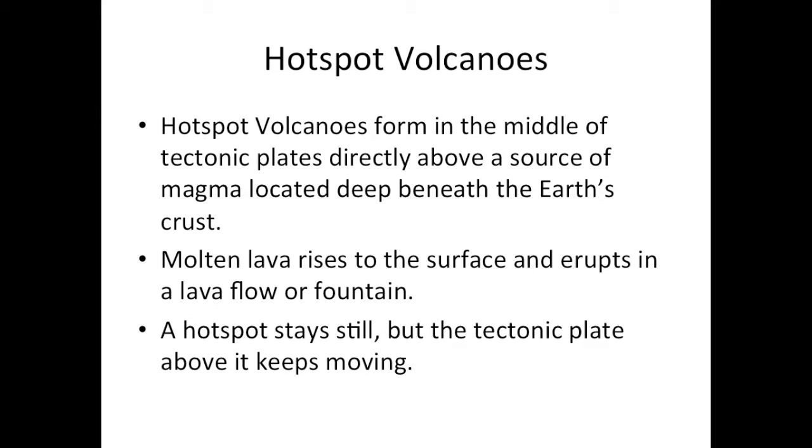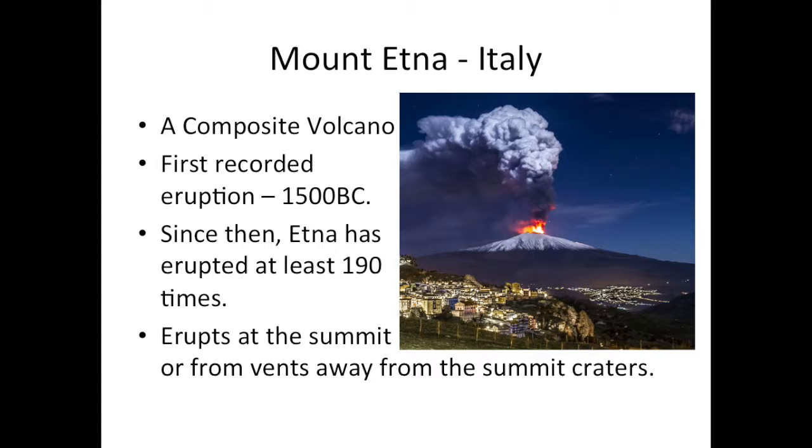Hotspot volcanoes form in the middle of tectonic plates directly above a source of magma located deep beneath the Earth's crust. Molten lava rises to the surface and erupts in a lava flow or fountain. A hotspot stays still, but the tectonic plate above it keeps moving. Let's do a few short case studies now.